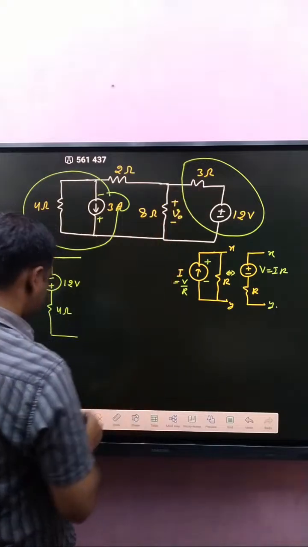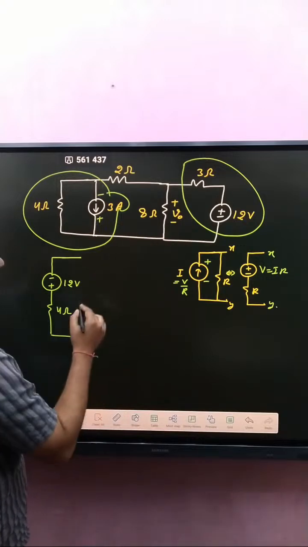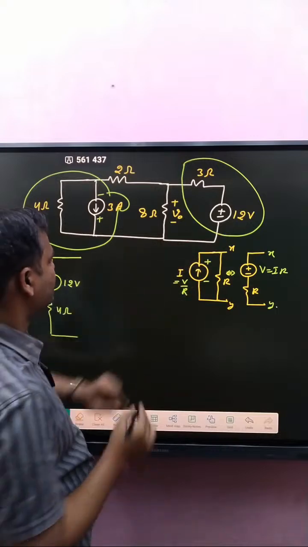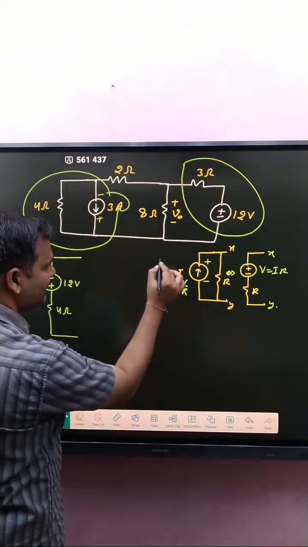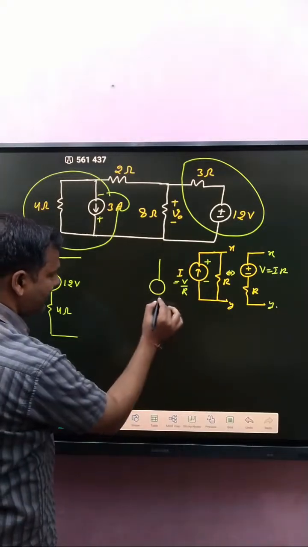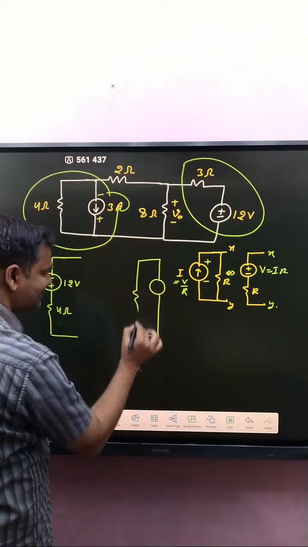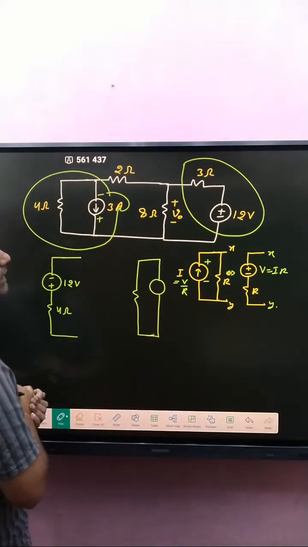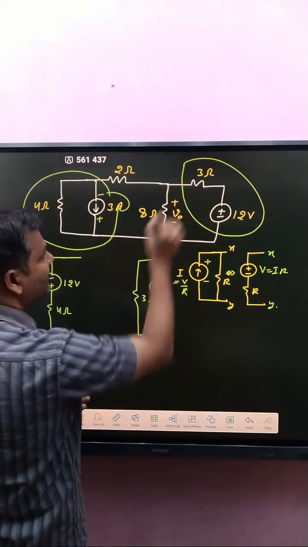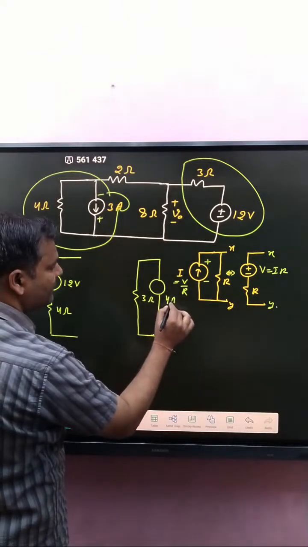Now, that circuit: if this one is converted into a current source, what is the current? The resistance R is 3 ohm, and 12 divided by 3 is 4 ampere.